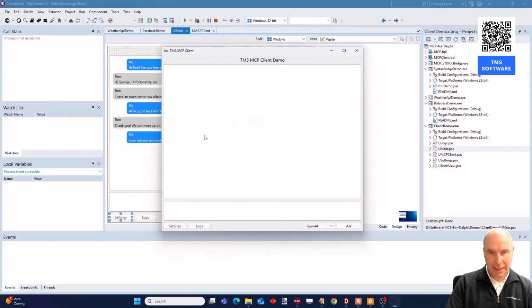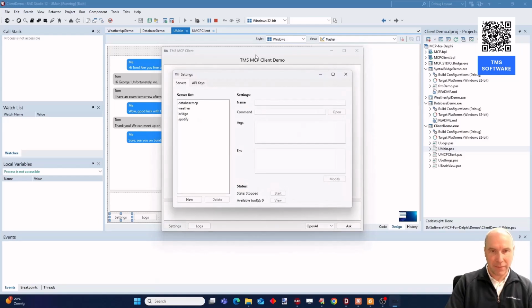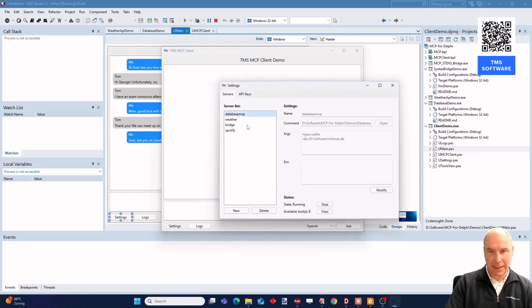And so here is our demo. Let's first have a look at settings. Here you can see that the exact same MCP servers have been set as we had set for the Claude desktop. So everything that you can do with Claude, you can also do with our own MCP client.